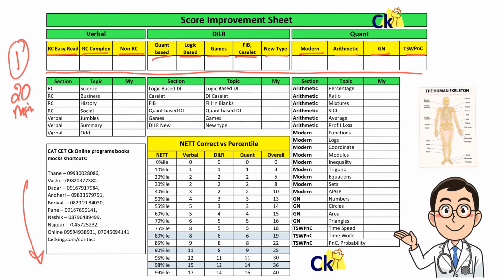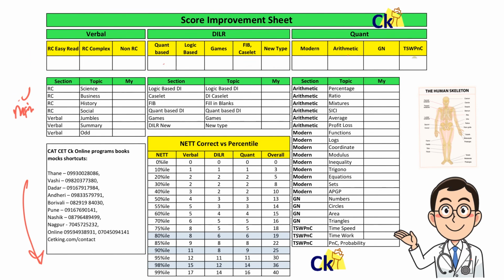Now the moment you complete this part, suppose I'm scoring 3 here, 2 here, 0 here, 2, 3, 1. So I have my breakup. Like I'm scoring, for example, 20 marks today. I'm doing 20 questions correct, and these are the areas where I'm scoring. That will be my step number one. Then we move to step number two.